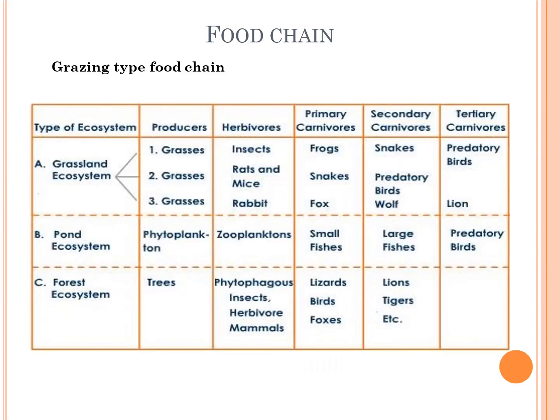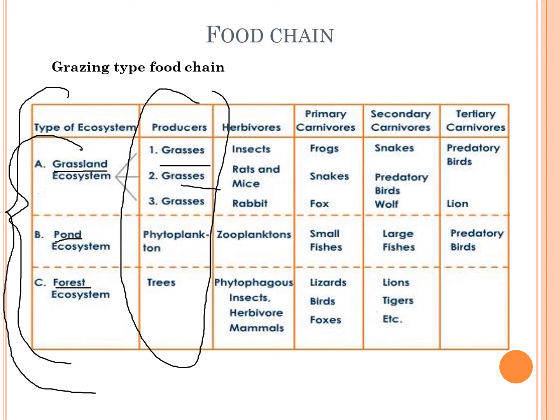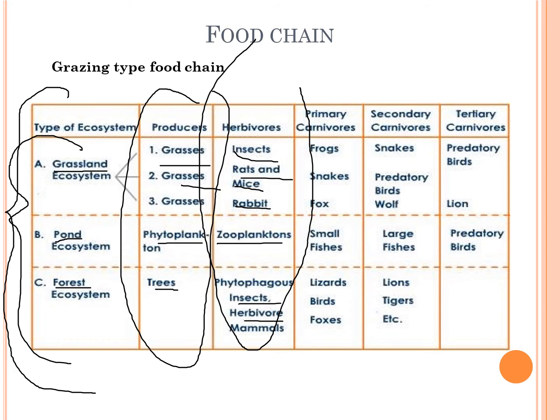Here we have another table that represents a proper food chain and how it moves on. These are three different types of ecosystems: the grassland ecosystem, the pond ecosystem, and the forest ecosystem. The producers can be grasses, phytoplankton, and trees. The herbivores accordingly: for the grassland ecosystem we have insects, rats, mice, and rabbits; for the pond ecosystem we have zooplankton; and for the forest ecosystem we have insects and herbivorous mammals.